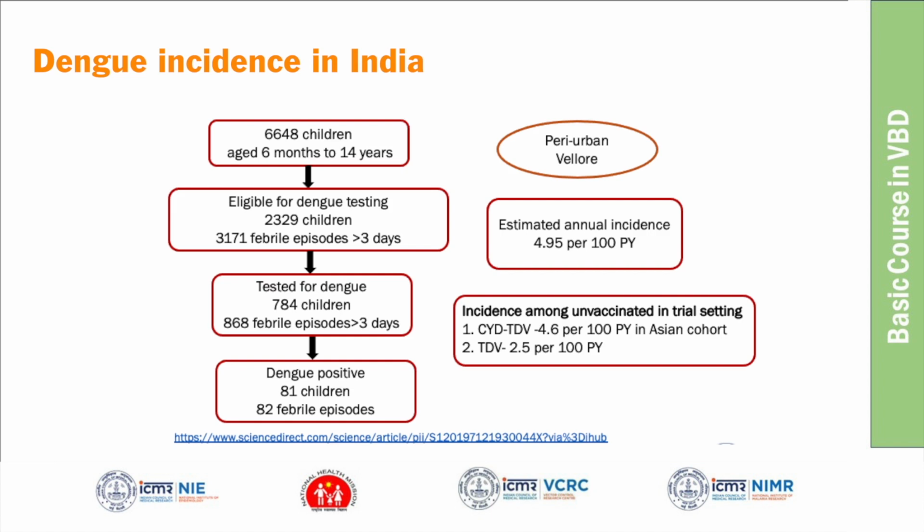During the follow-up, they picked up 868 febrile episodes, and of those, 82 febrile episodes were found positive, and 81 children had positive infection. So they estimated an annual incidence of 4.95, that is, for every 100 person years of follow-up, 4.95 is the incidence